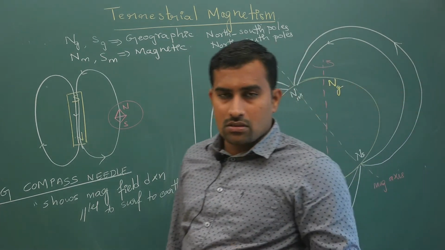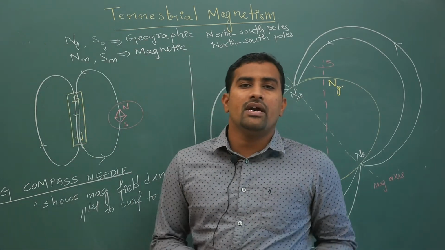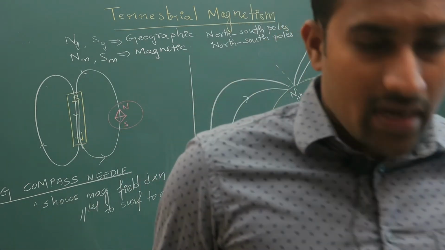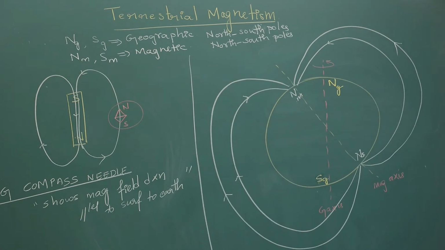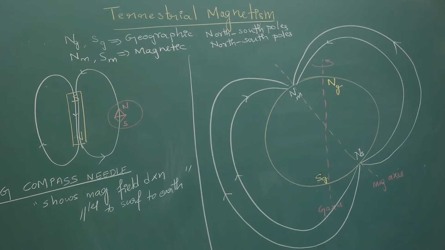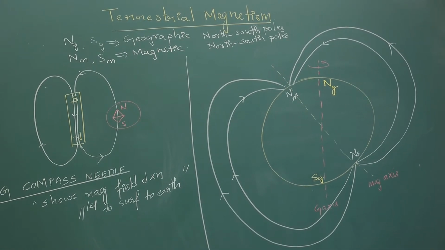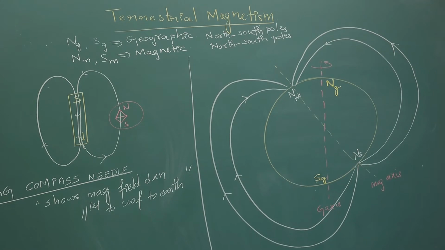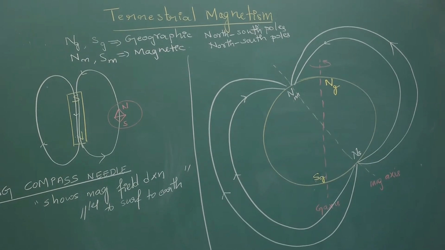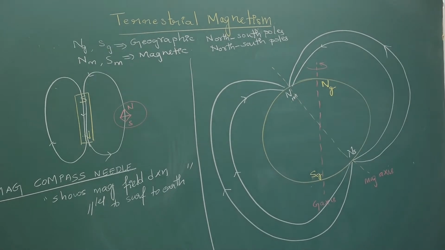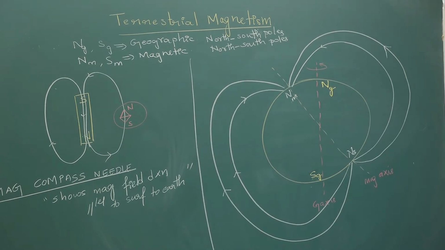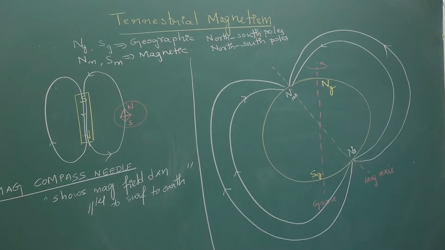Now don't get confused. For a bar magnet, how are we keeping the field lines? Just hold on, let me correct the camera focus.